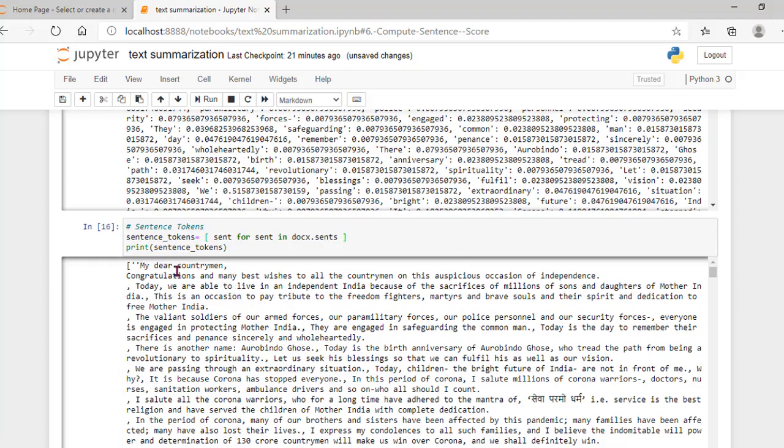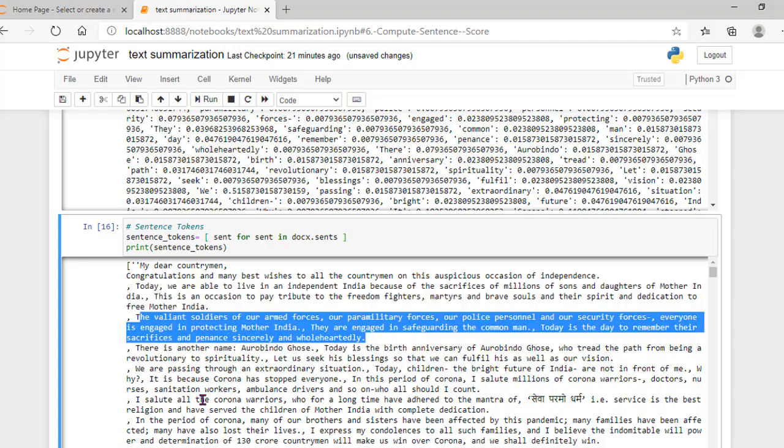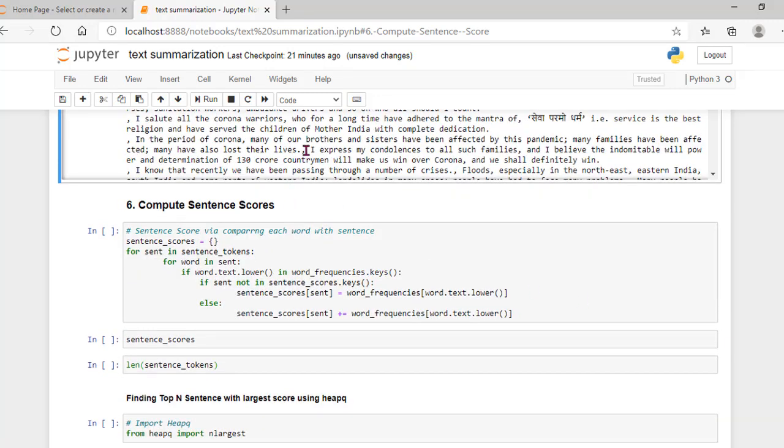The first sentence is, "My dear countrymen, congratulations and many best wishes to all the countrymen on this auspicious occasion of independence." So this is the first sentence, and the second one is this, and the third one is this. Like this the document is converted into the sentence tokens, that is different sentences.